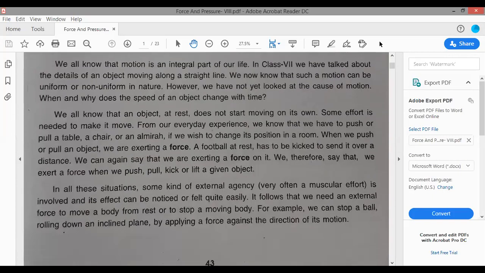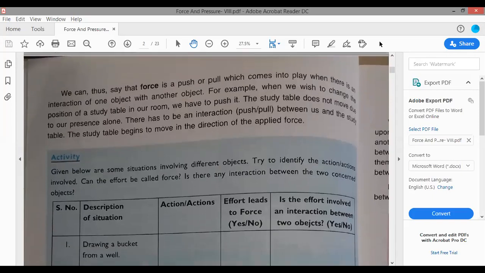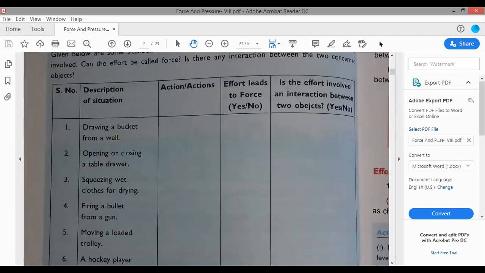To understand this, let us take these examples given in your book. Suppose we have a situation where we have a bucket and we have to draw water from the well. Now while we are doing this, what kind of action is happening? We are pulling the bucket. So there is interaction between bucket and us so that the water can be lifted from the well. So here we are pulling.